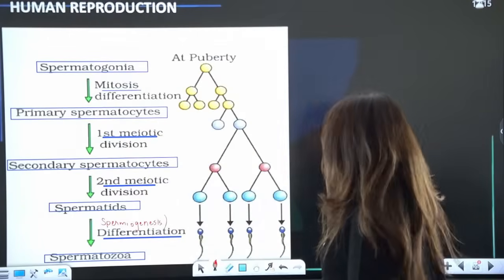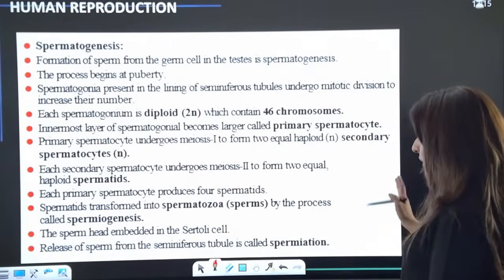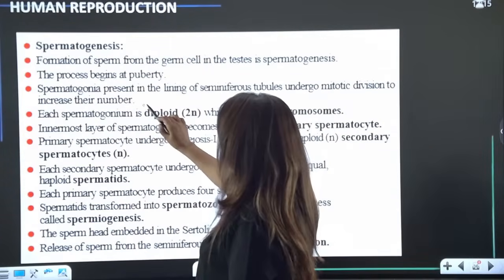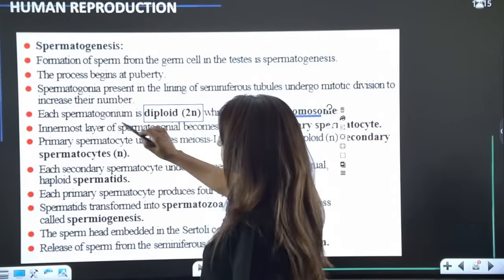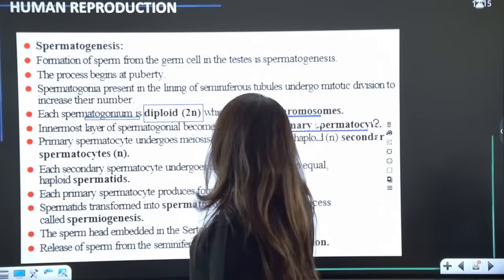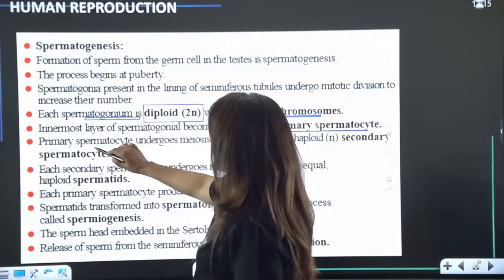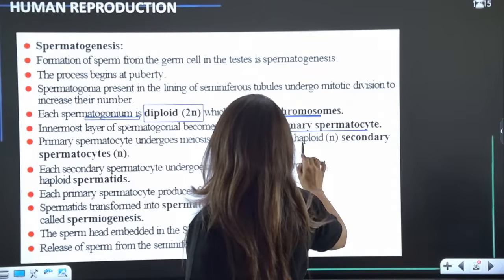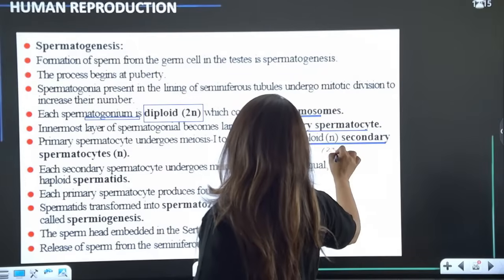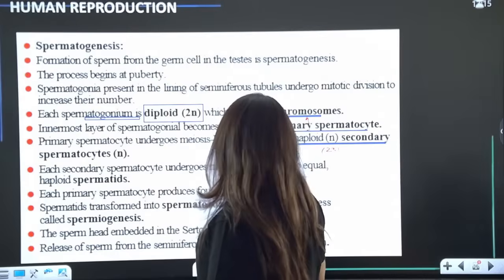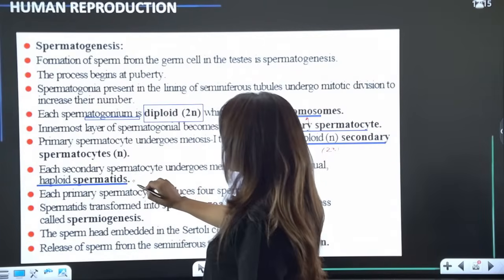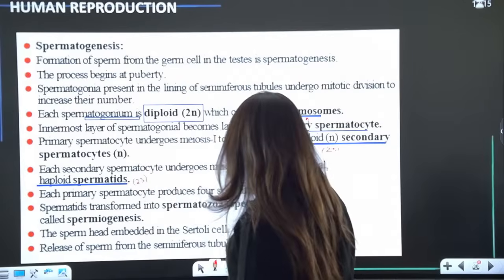Right, guys? We have studied this already, right? You must know the ploidy, and then you can easily find out the number of chromosomes in each. So spermatogonia are 2n, and primary spermatocytes will also have the same. Primary spermatocytes undergo meiosis to form secondary spermatocytes, which are haploid. So they will have how many? 23 chromosomes, right? And then the secondary spermatocytes form spermatids, which are again haploid, that is 23 chromosomes. Please tell me these points are clear.